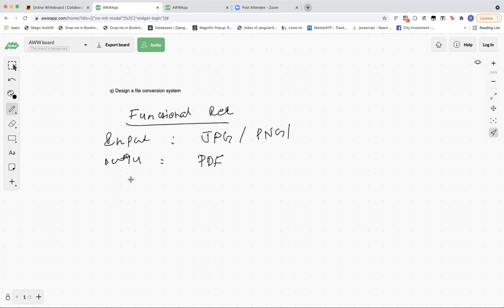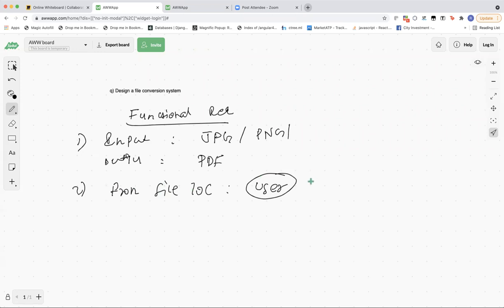Next requirement can be from where these files will be stored, from where we will take these files. Will it be a static path or dynamic path? So, file location probably. Let's suppose you will be getting this as input from the users. The user is going to upload from your website, saying upload this file and give the converted file. So it's not a bulk upload, it's a single file upload.